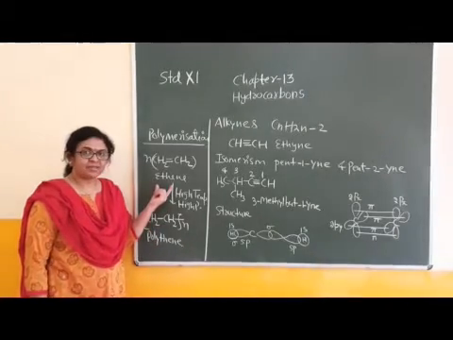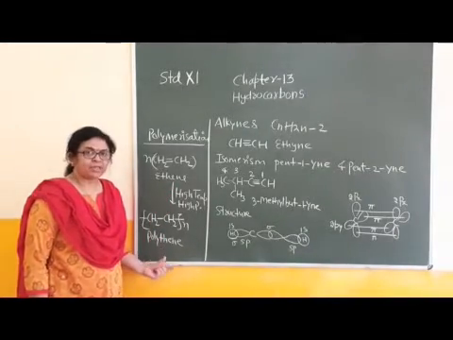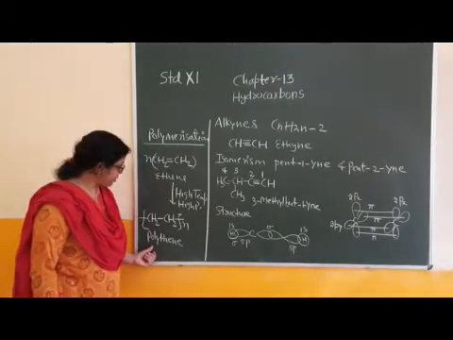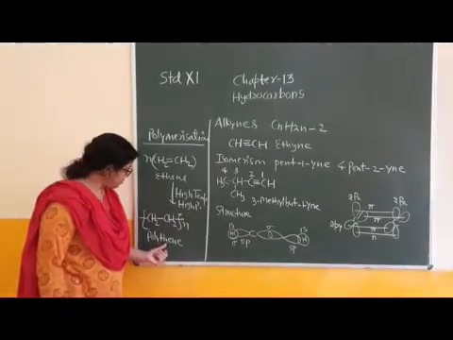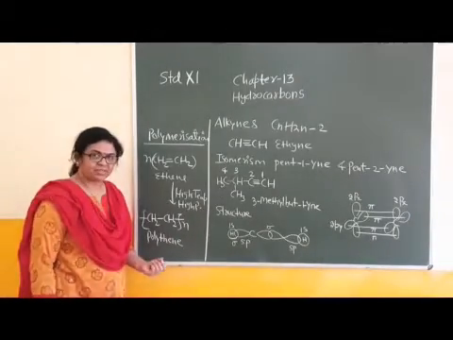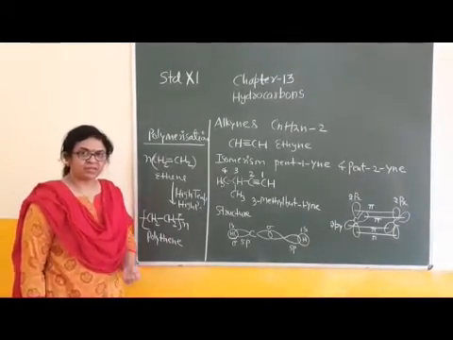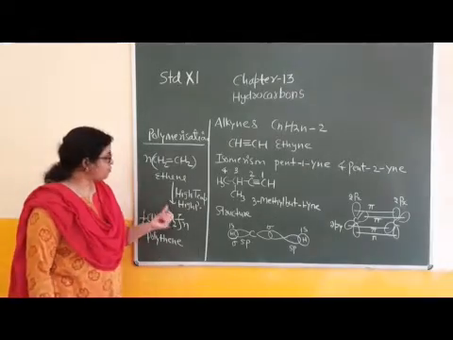Polymerization of ethene gives polyethene. Poly means more than one. The biggest chain, the longest chain, and this is the commercial name, polyethene. The chemical name is polyethene. It means the polymeric form of ethene.